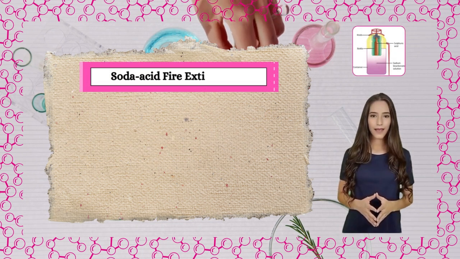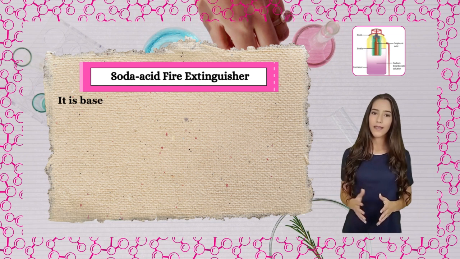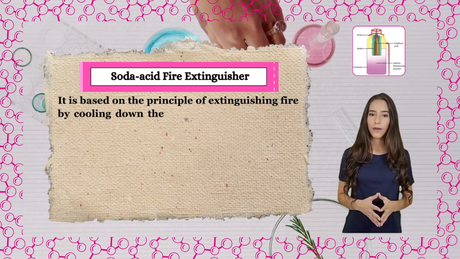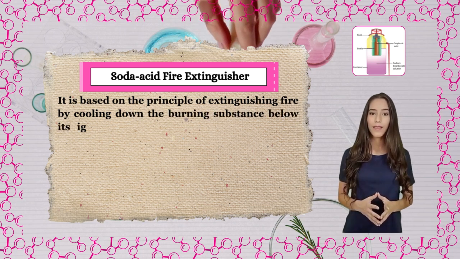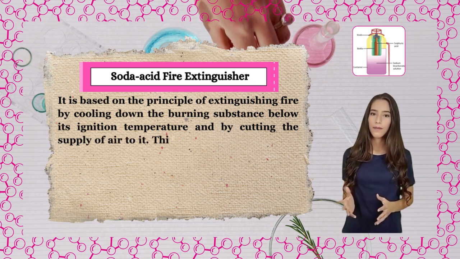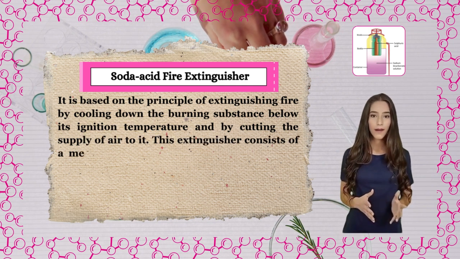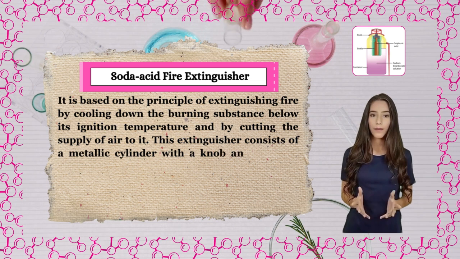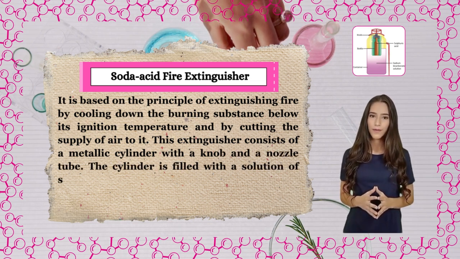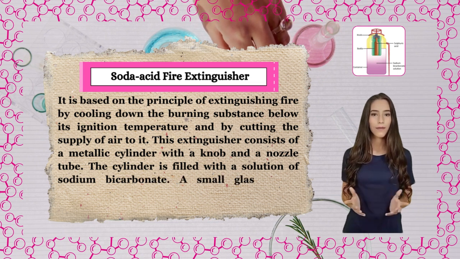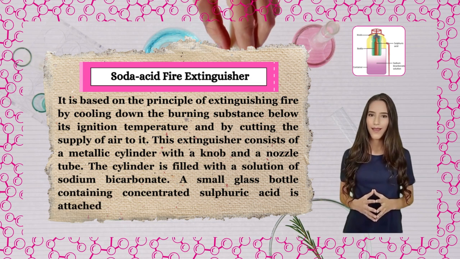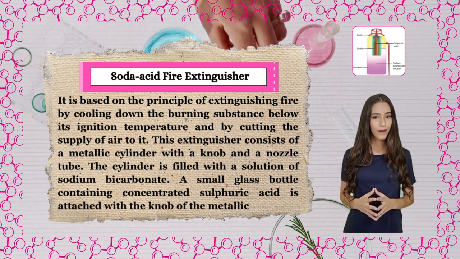Soda acid fire extinguisher. It is based on the principle of extinguishing fire by cooling down the burning substance below its ignition temperature and by cutting the supply of air to it. This extinguisher consists of a metallic cylinder with a knob and a nozzle tube. The cylinder is filled with a solution of sodium bicarbonate. A small glass bottle containing concentrated sulfuric acid is attached with the knob of the metallic cylinder.